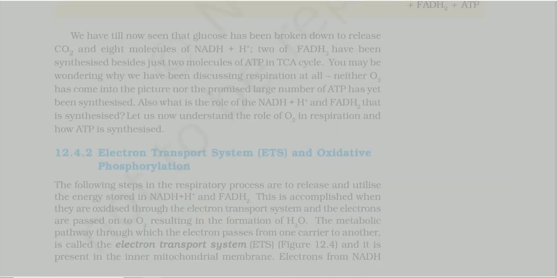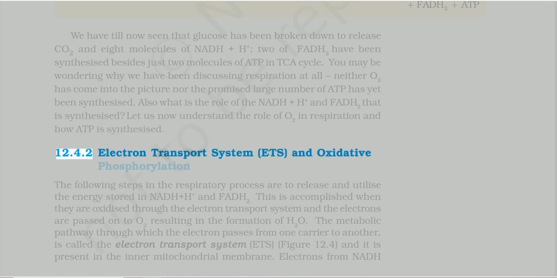We have till now seen that glucose has been broken down to release CO2 and 8 molecules of NADH + H+, 2 of FADH2 have been synthesized besides just 2 molecules of ATP in the TCA cycle. You may be wondering why we have been discussing respiration at all. Neither O2 has come into the picture nor the promised large number of ATP has yet been synthesized. Also, what is the role of the NADH + H+ and FADH2 that is synthesized? Let us now understand the role of O2 in respiration and how ATP is synthesized.